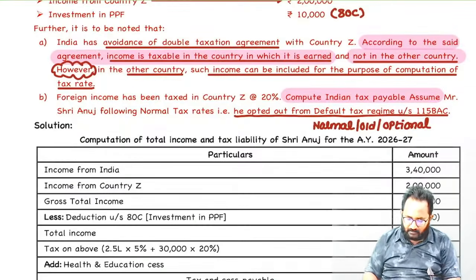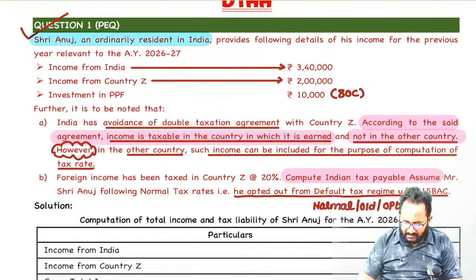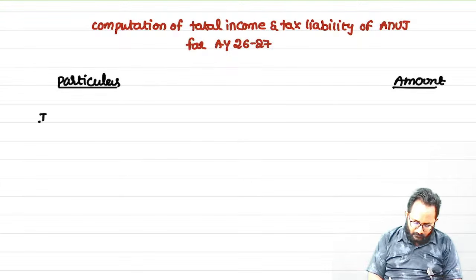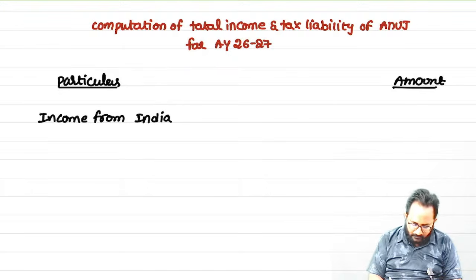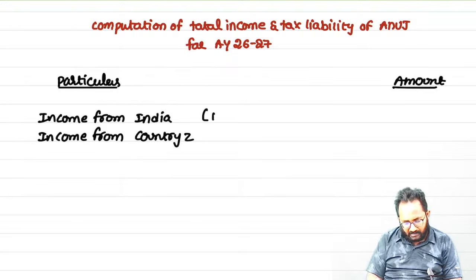Income from India and income from the foreign country. That means we consider both the Indian income and the foreign income.